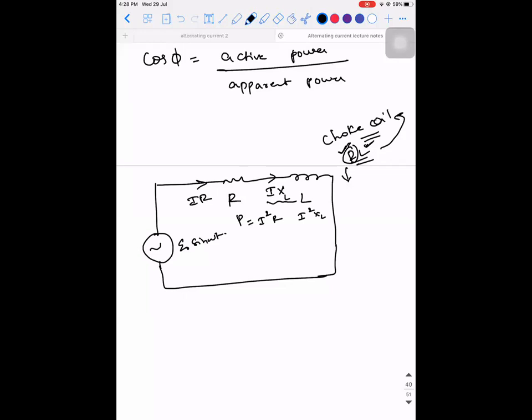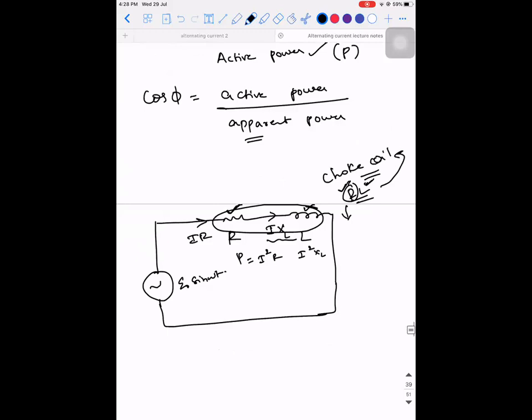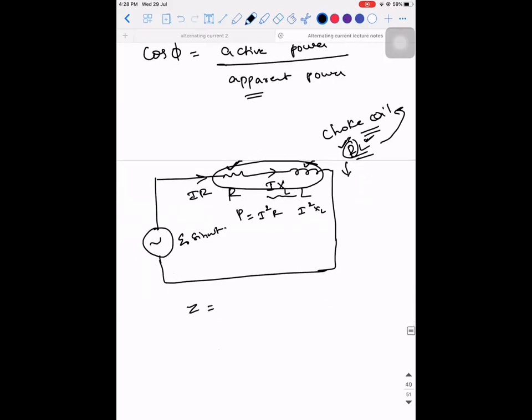Okay. Now see, this element will have the active power and this element will have the reactive power, right? But the combination of these two will have what power? Apparent power, right? That is what we have been seeing. That apparent power is coming from the formula Z is equal to root of R square plus XL square. Can I write it like this? This you know. What does Z stand for? Impedance, and R is the resistance, XL is the reactance, right?